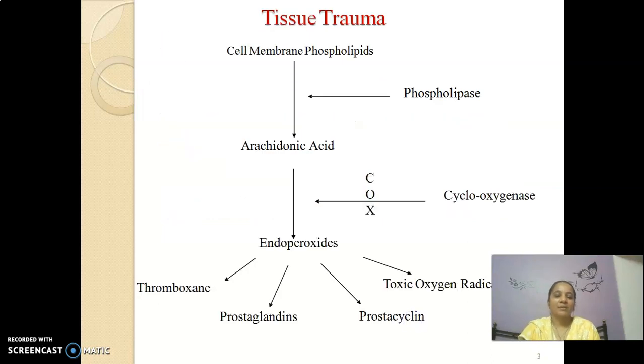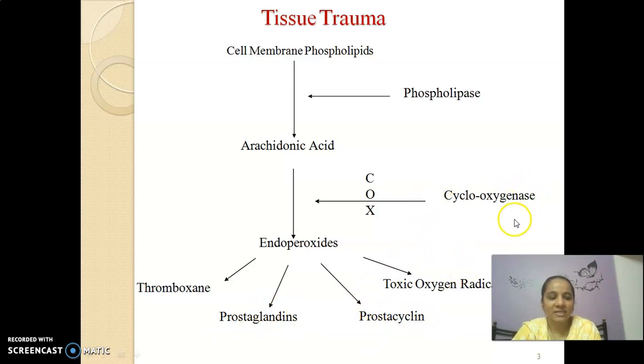Let's see what happens in the case of inflammation. Inflammation occurs due to the release of prostaglandins. These prostaglandins are produced from the phospholipids present in our cell membrane. These cell membrane phospholipids, with the help of the enzyme phospholipase, are converted into a free fatty acid called arachidonic acid. This arachidonic acid undergoes cyclization with the help of the enzyme cyclooxygenase into an endoperoxide, and this endoperoxide is converted into thromboxane, prostaglandins, prostacyclins and toxic oxygen radicals.